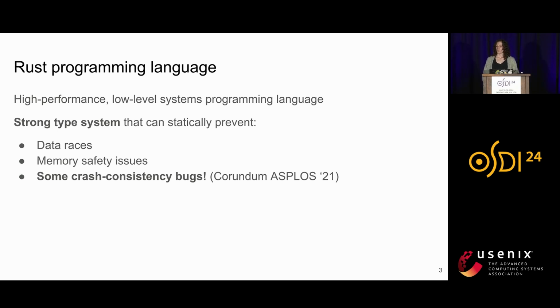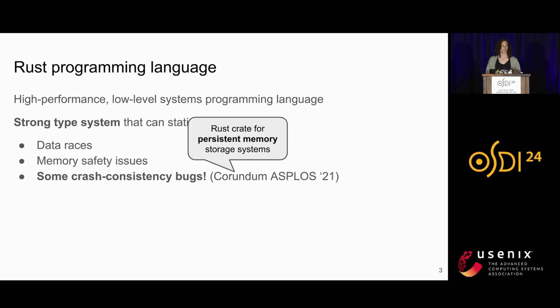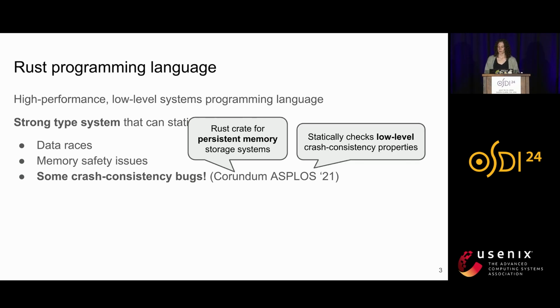A paper called Corundum that was published in ASPLOS in 2021 presented a Rust crate, or library, that is designed for persistent memory storage systems and provides a way to statically check these systems for low-level crash consistency properties. For example, a storage system built with Corundum will always have updates made in the context of logged transactions. If we attempt to write code that does not do this, it won't compile.